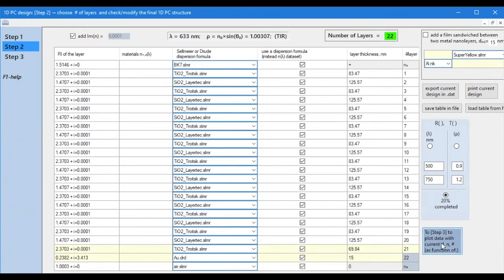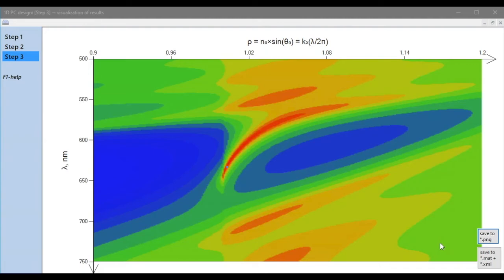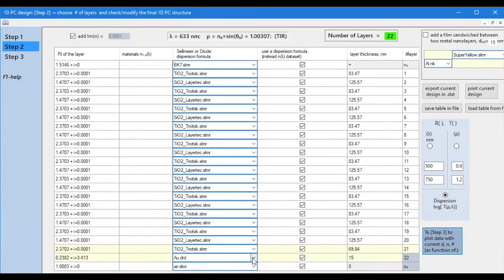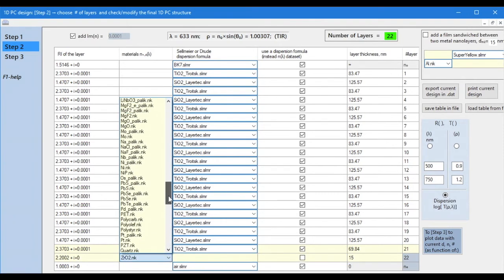Now let's see the dispersion of this structure. We see the band gap and see the surface mode exactly where it was expected to be. We can also change the metal to a more damped one, such as palladium, if, for example, we want to make a hydrogen sensor.